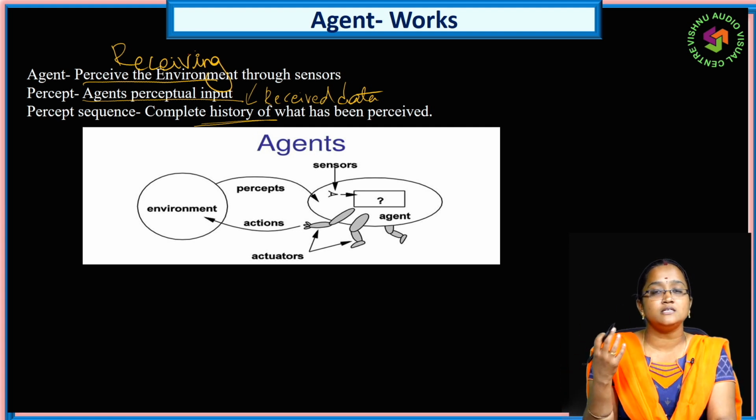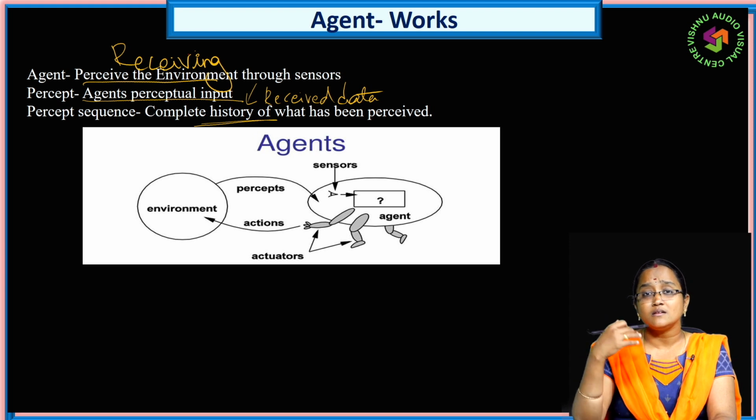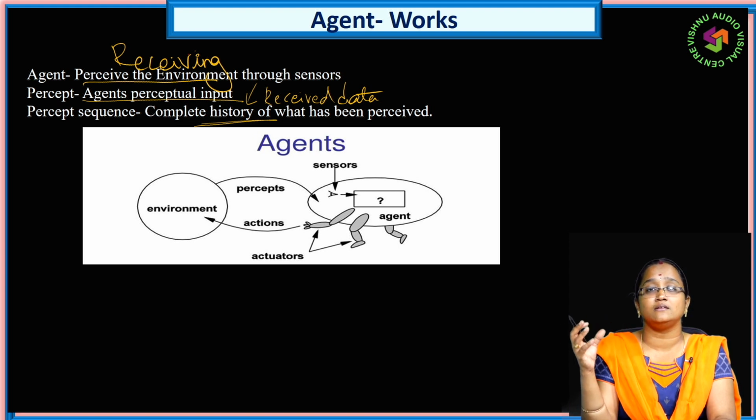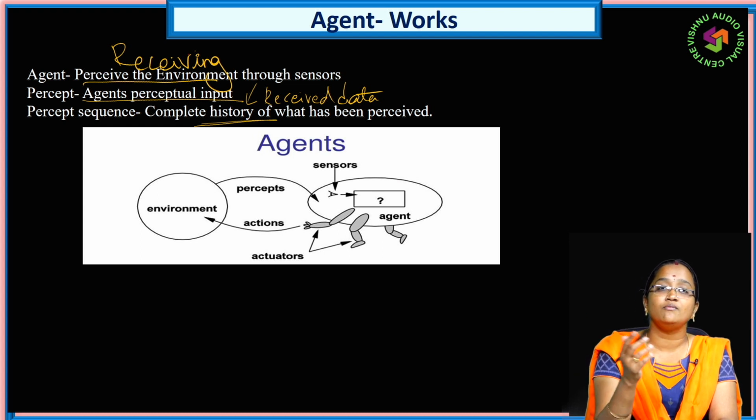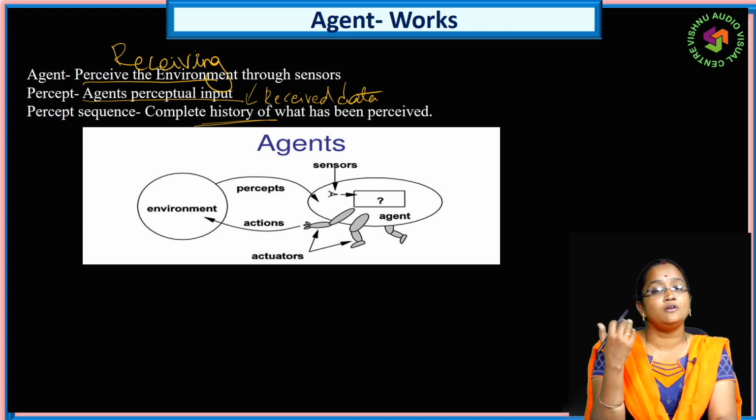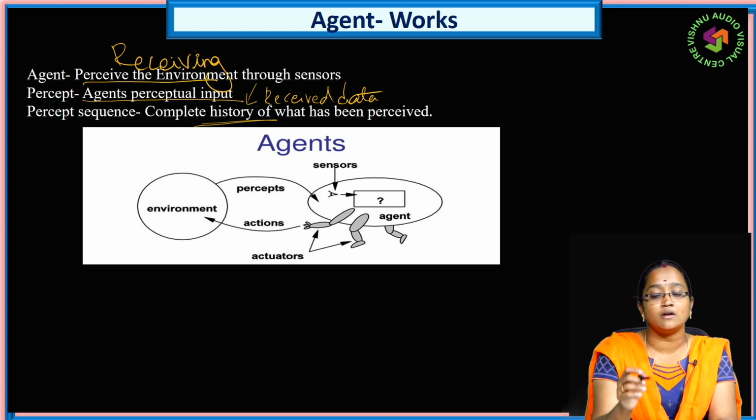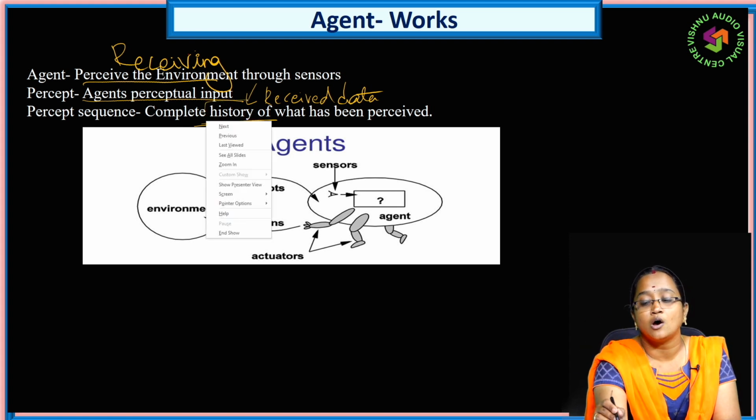Like a human, when you go for one or two days by the same train route, you recognize the other things that come next. The system will also keep it in its brain, just as we keep it in our brain. Here we term this as percept sequence or history.